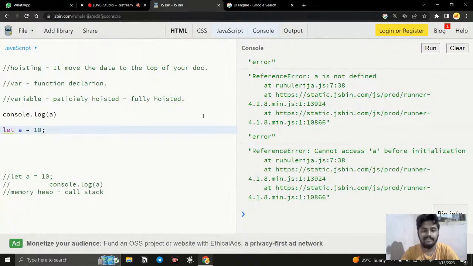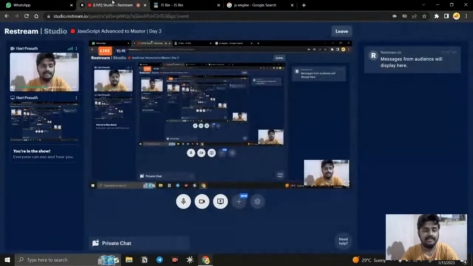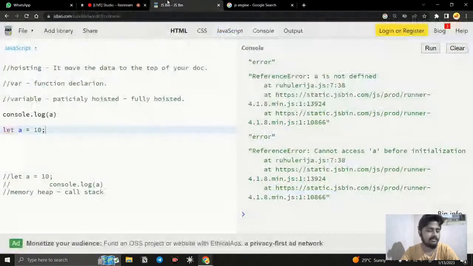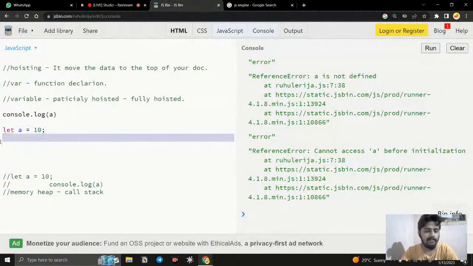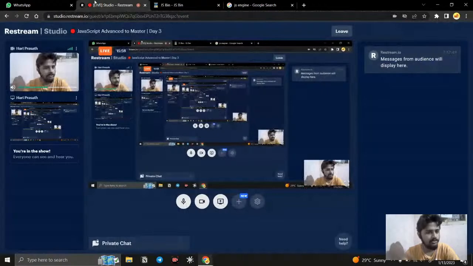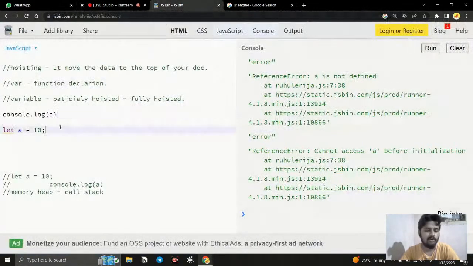So what is meant by initialization? Simply declaring a variable with a value, right? So this is called initialization. So you cannot work with let and const before the variable is initialized. You cannot call it. That makes sense, obviously, right? Because there is nothing in the memory, so how can it access it? If you don't have 1 lakh rupees in your bank account, then how would you withdraw it, right? It's the same here. We have the variable, but it is not in my environment, so how can I access it?